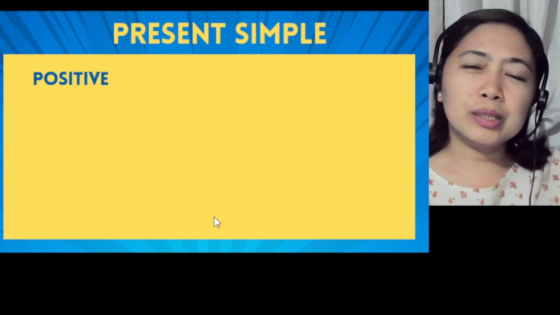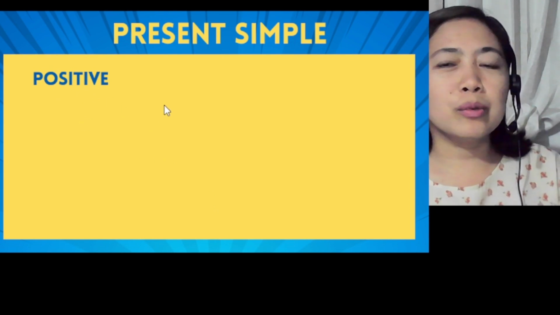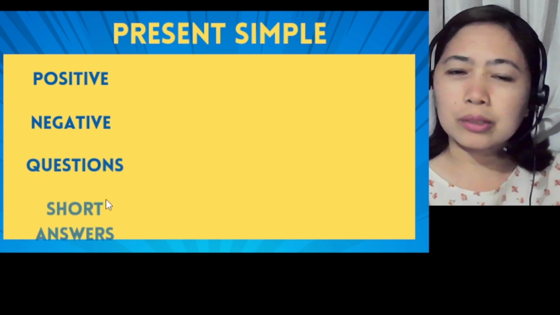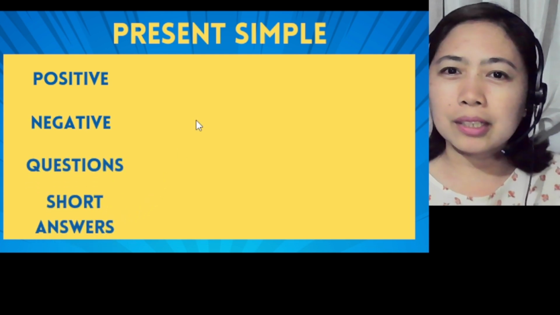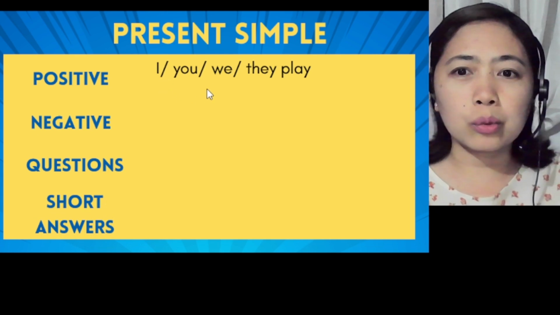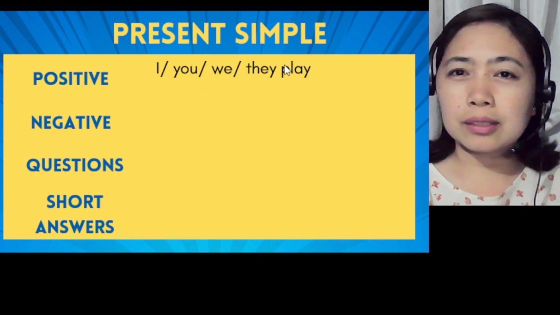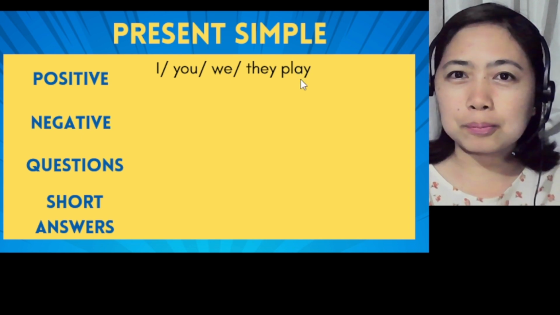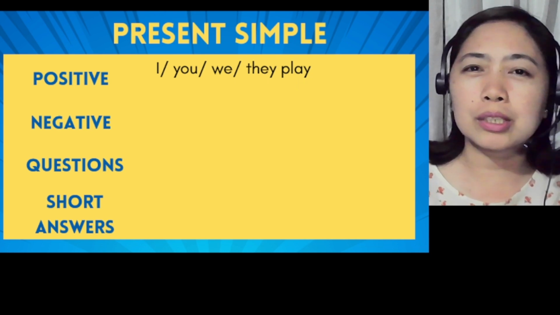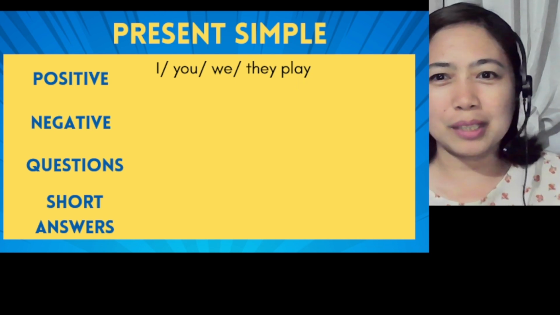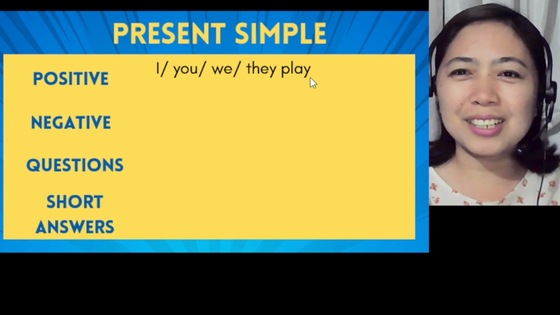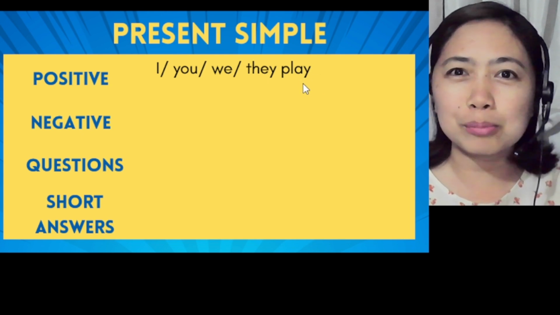So how do we form sentences if we have positive? How can we use present simple in our positive statements, in our negative statements, in question form, or even in our short answers? For positive, our subjects here can be I, you, we, or they. Our verb here is play. I believe we have already discussed before how we put plural subjects with the plural verb. So for plural subjects, we have the plural verb. But don't get confused, the verb play here is in the present simple form.